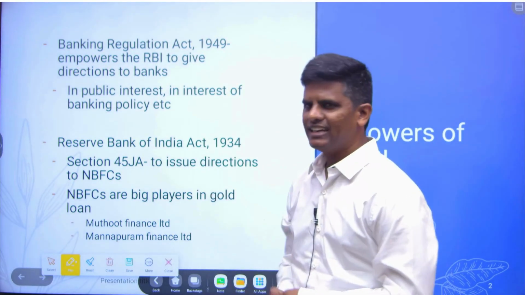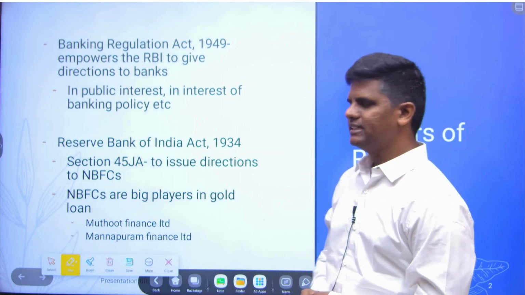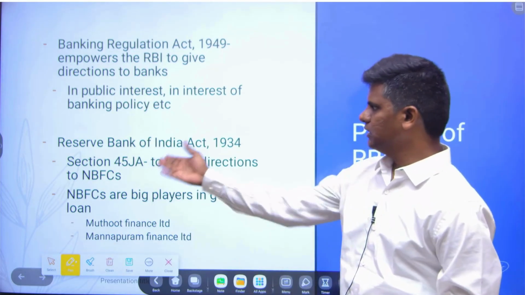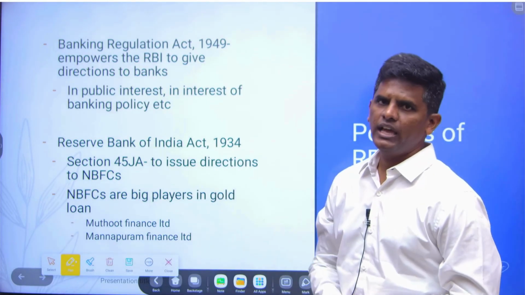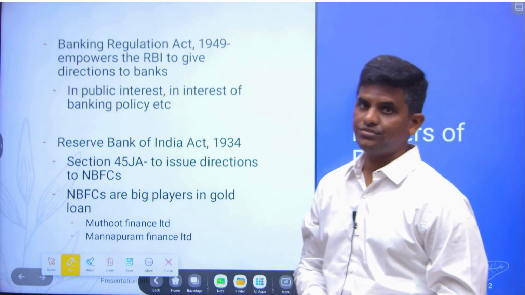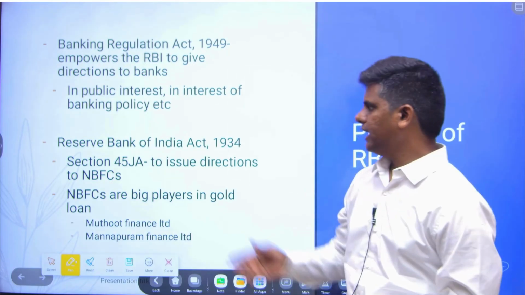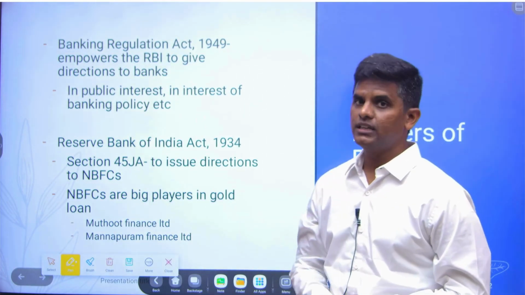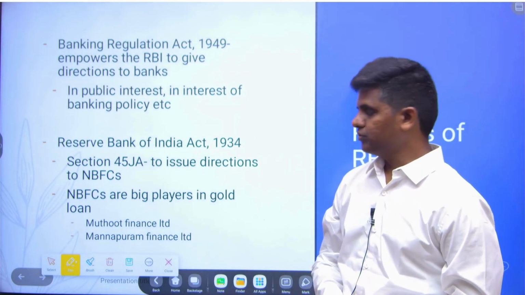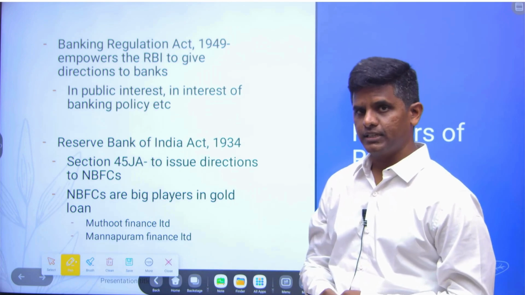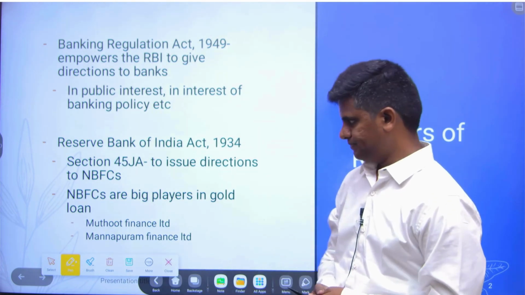And another act is the Reserve Bank of India Act 1934, and through Section 45JA, RBI issues directions to NBFCs, non-banking finance companies. And NBFCs are big players in the issuance of gold loans. You must be hearing these names: Muthoot Finance, Manappuram Finance Limited. So they are big players.